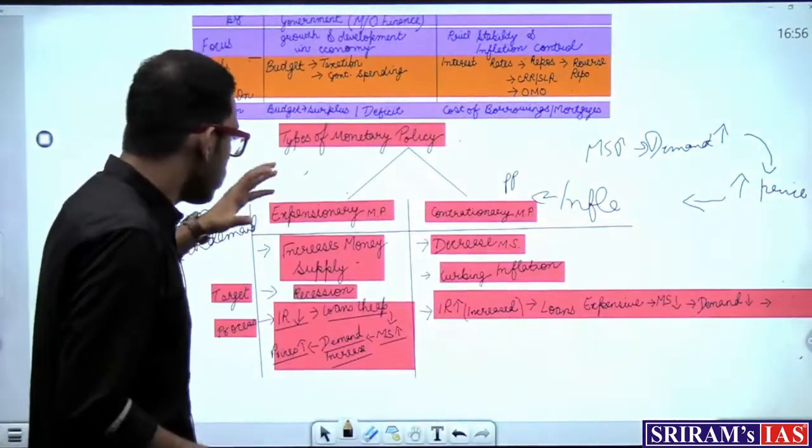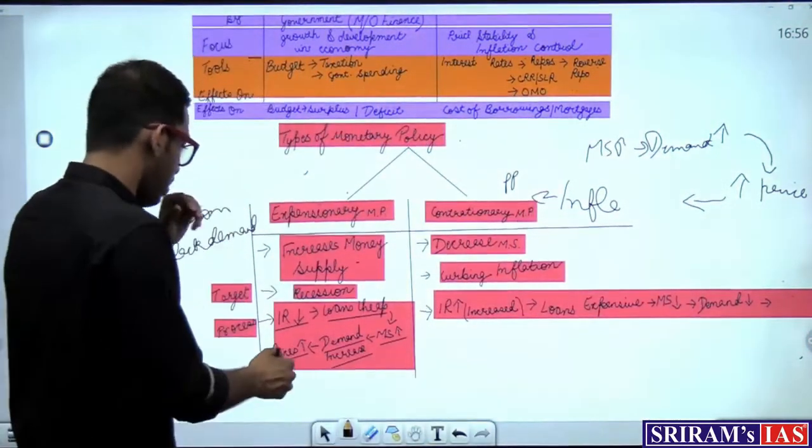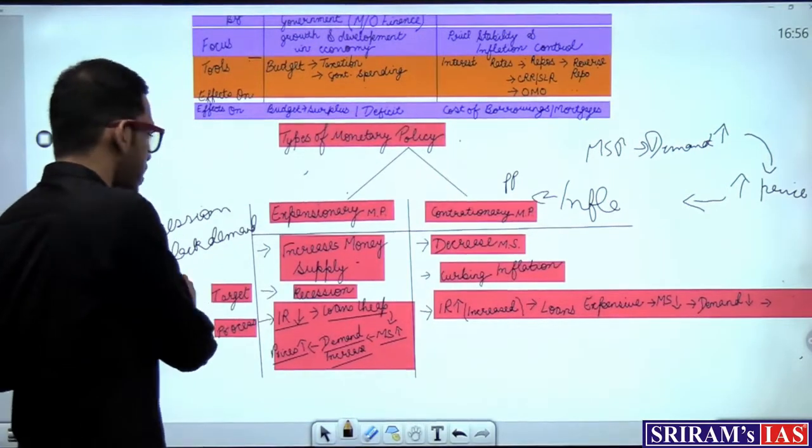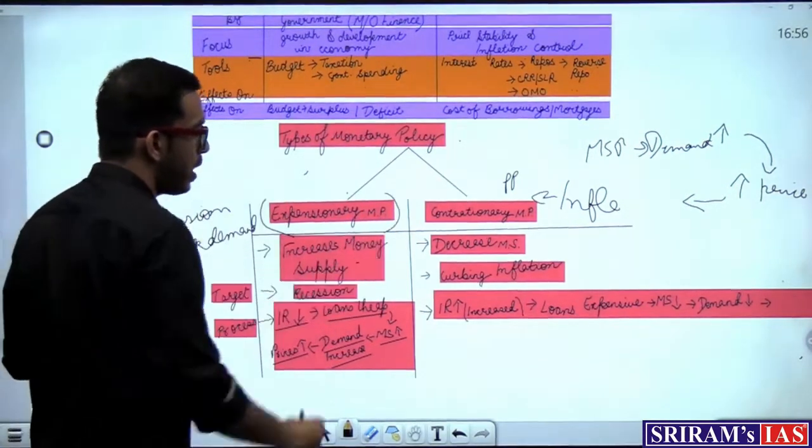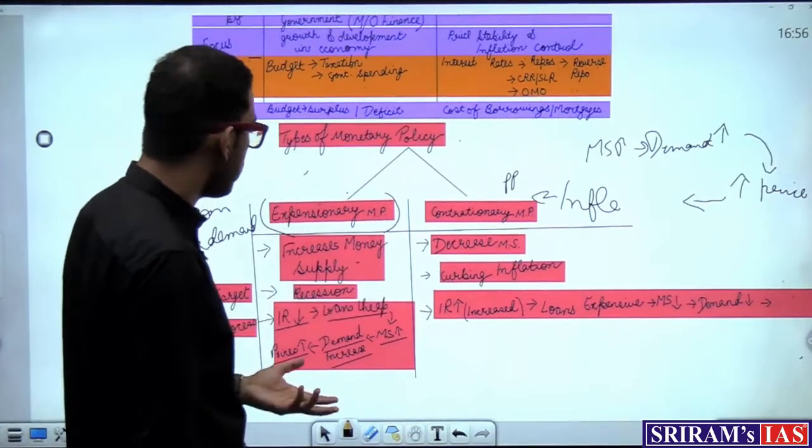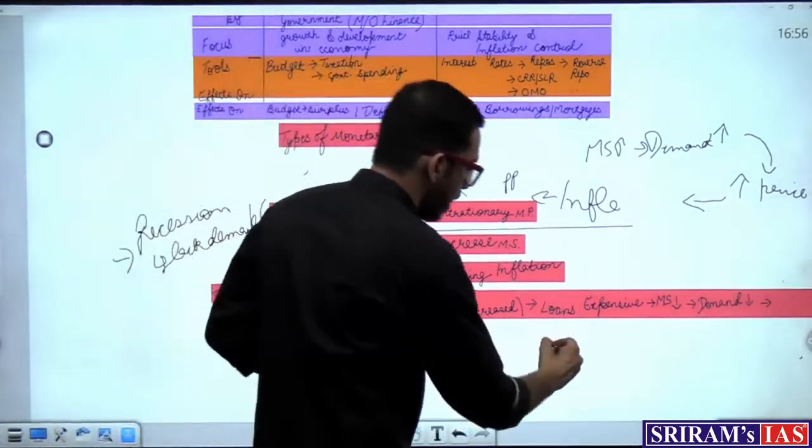So what happens is, to increase the money supply, to bring a country out of recession, expansionary monetary policy is taken up. In expansionary monetary policy, what happens is the interest rate.